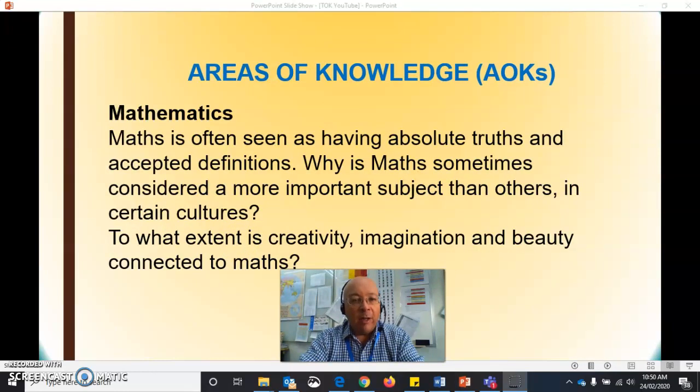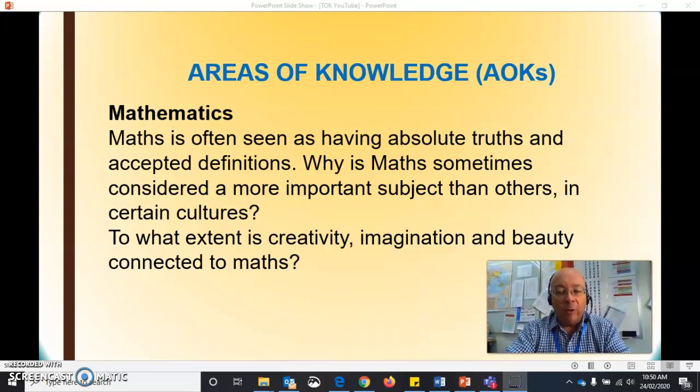And then finally, mathematics. Maths often is seen as having absolute truths when it comes to knowledge. We could look at, why is it considered a more important subject in certain cultures? And also maybe less obvious questions such as creativity, imagination and beauty. In what ways are they connected to knowing about maths? So lots of different areas there to explore and have a look at, okay?